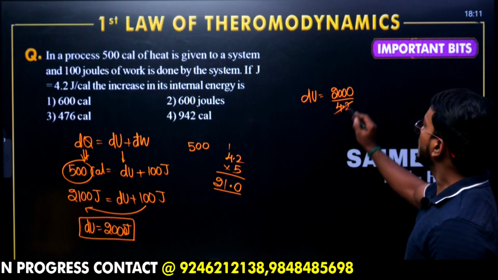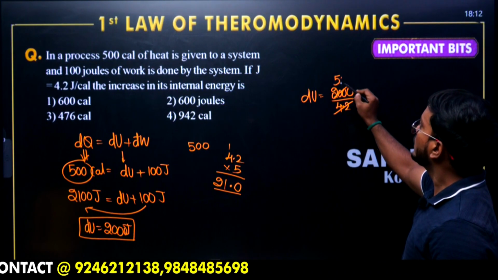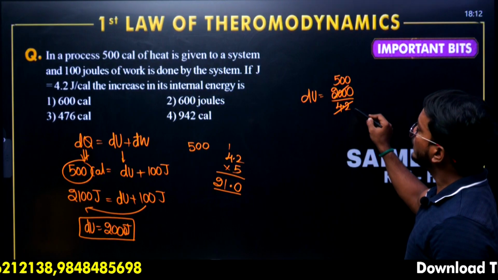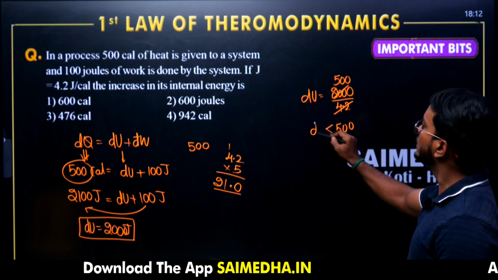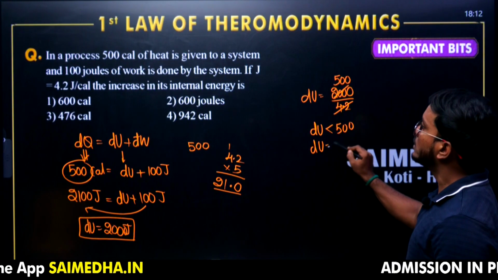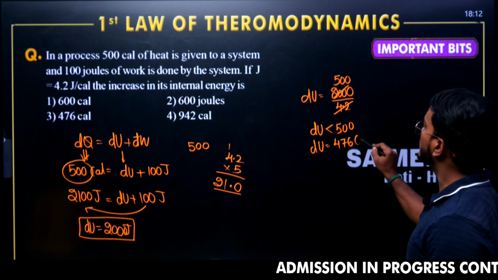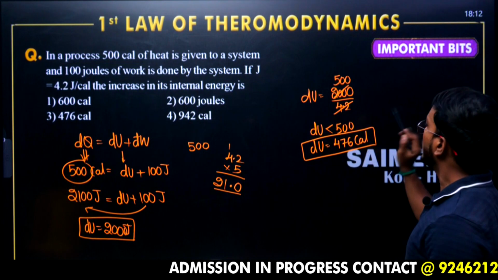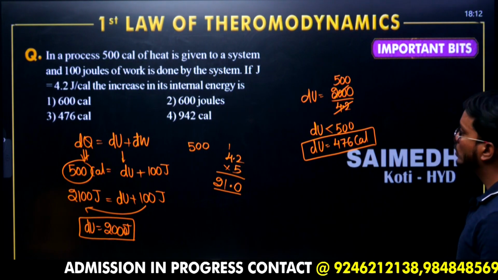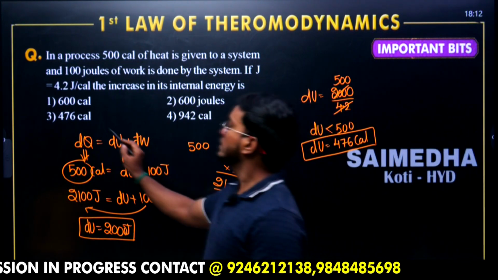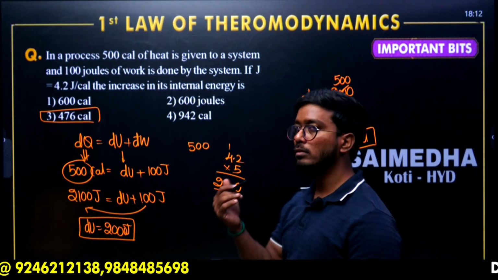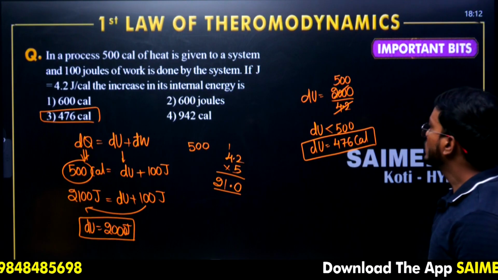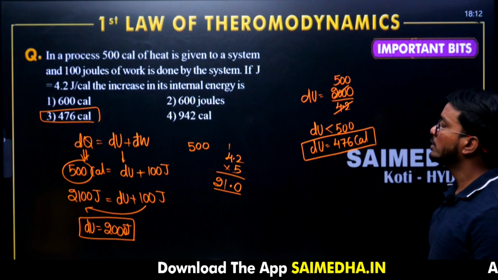We know that 4 1s are 4, 500s are... but the denominator increases, so the overall value decreases. So this should be lesser than 500. Lesser than 500 in the options, we can say the value is 476 calories. This should be the correct answer. Go through it. 476 calories. Denominator increases, overall value decreases, so this should not be equal to 500, but lesser than 500.